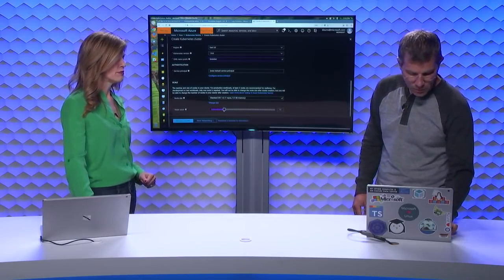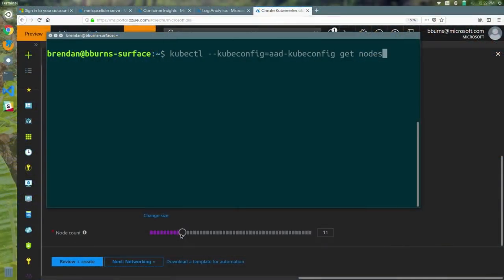So one of the things that we're really excited about doing is we've actually integrated Azure Active Directory into Kubernetes at this point. So it used to be the way you logged in, you had a separate account and a separate password. Now you can actually use your Active Directory identity that you use for email and for your Word docs and everything else to log into your Kubernetes cluster. So I can show that right here.